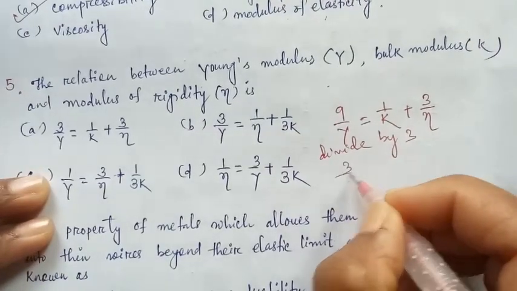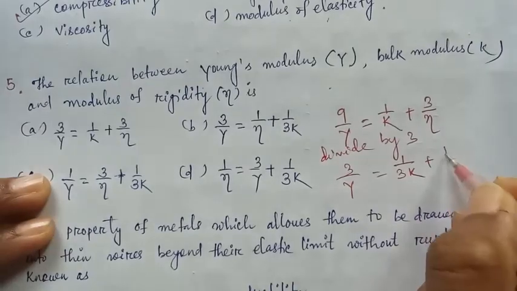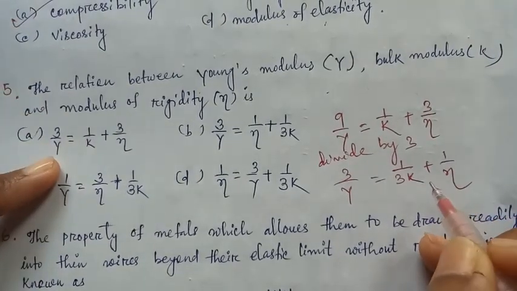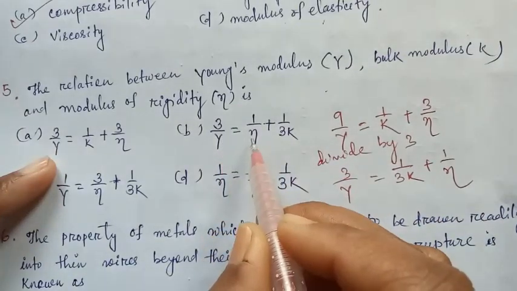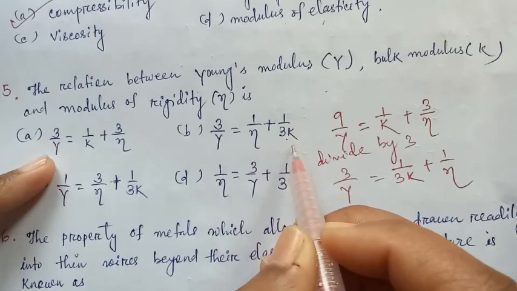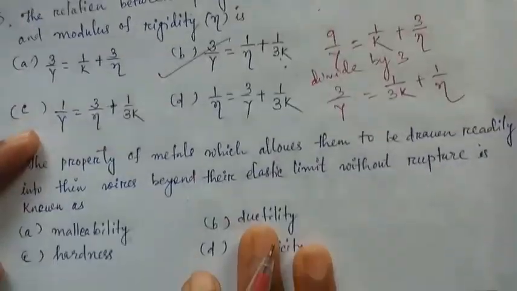So it is 3 upon Y is equal to 1 upon 3K plus 1 upon eta. That is, 3 upon Y is equal to 1 upon eta plus 1 by 3K. Yes, that is option B is correct.